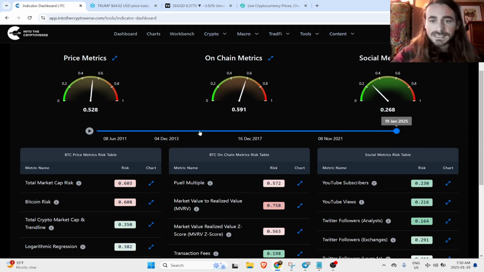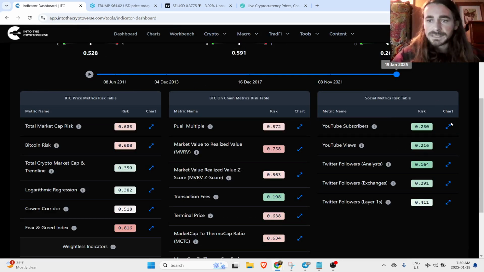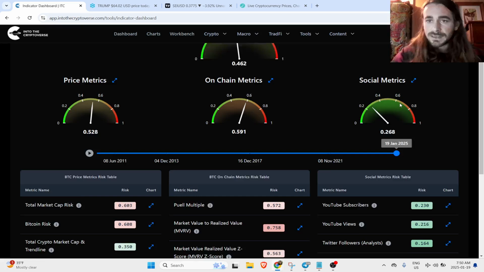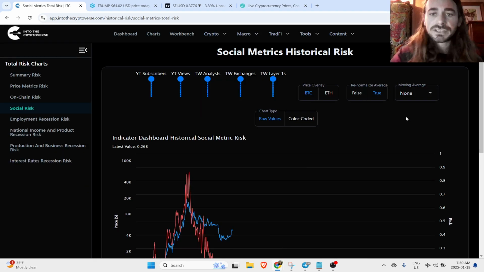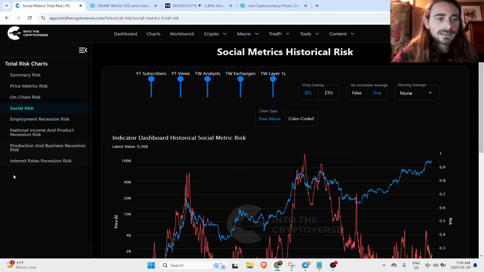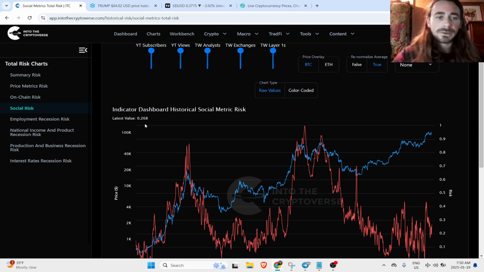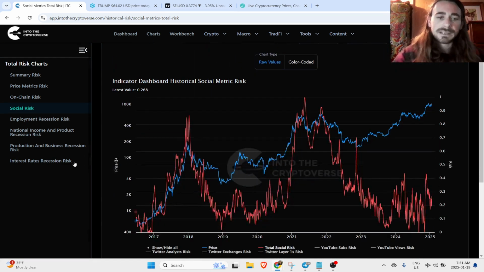The one I'm looking at specifically today is our social risk metrics, just because with the new launch of that Trump coin, we did see a lot of inflows coming into Solana. I am getting messages from various people, friends and family, asking me about this coin. I honestly can't really give any advice on it at this time. It's extremely high risk. It could keep going up or it could dump a lot.